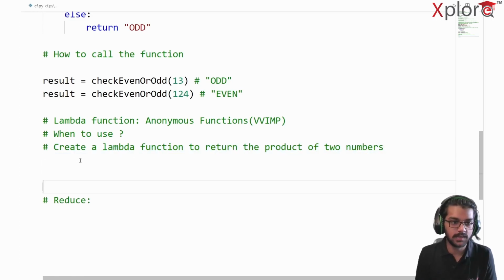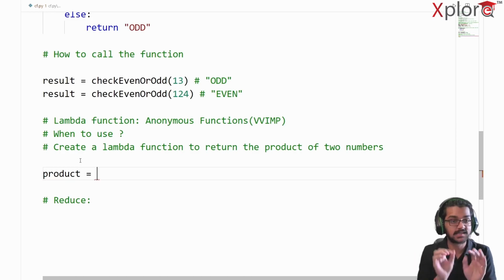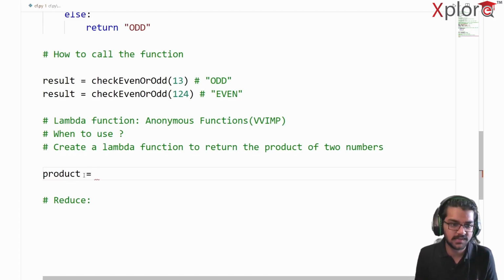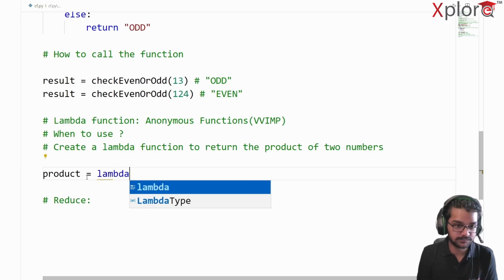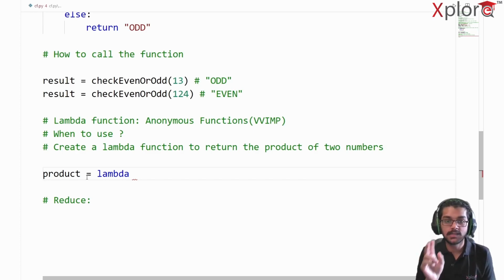So let's see how we can do that. By the way, lambda functions can be written in just one line. That's the beauty of it. So product is, suppose, my function. Now you might be like, okay, this is a variable here, right? No, this is not a variable when I'm writing with respect to lambda. So lambda is the keyword here. See, it highlights in blue. Lambda is my keyword here, lambda function. I don't even need to write the function name to return the product of two numbers.